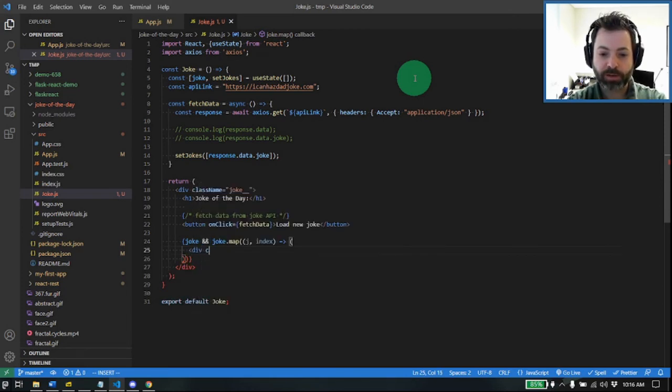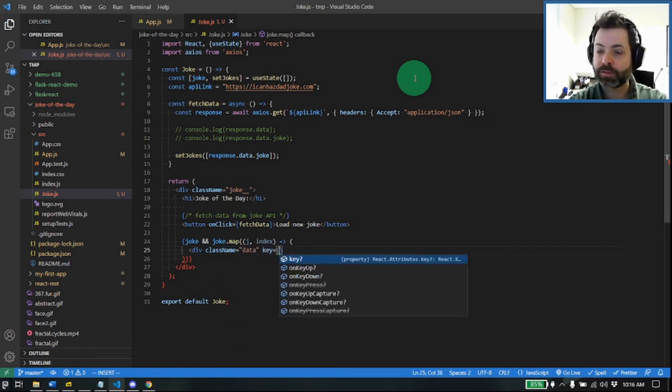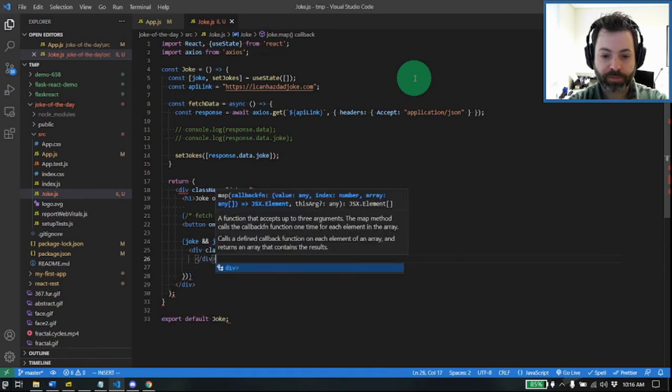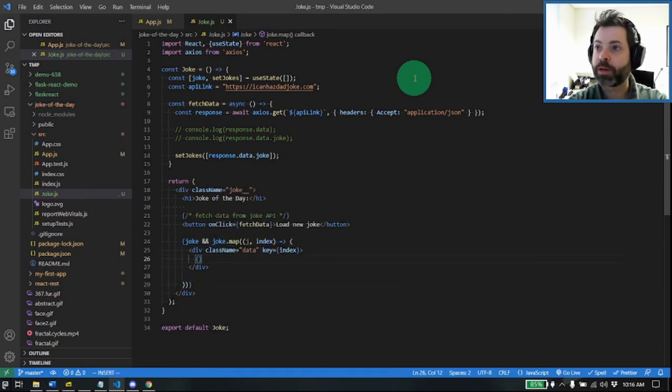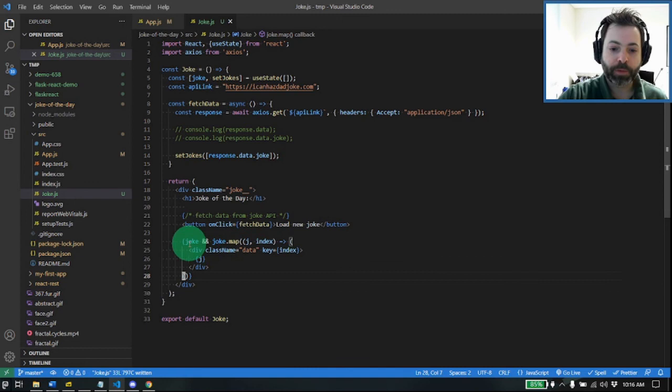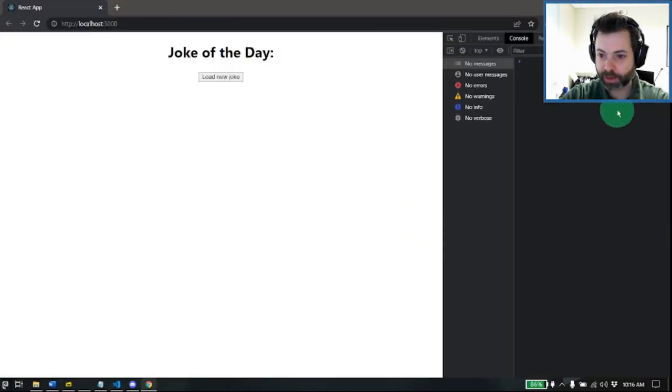We're going to spit out a div, className equals data, key equals index, and close this off. And we're going to spit out j. So this is a cute little shortcut for basically saying, do we have a joke? If so, map whatever is in that joke and bind it to the inside of this class here. All right, so we should now check to see if I have any errors.